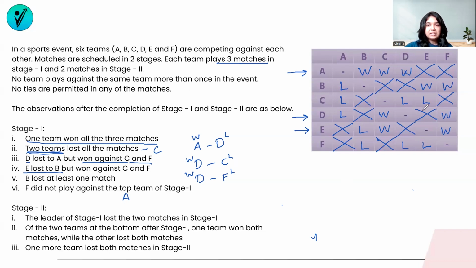This is all that we know about stage 1. And I think we have covered all the information from stage 1. I hope this is clear to everybody. So the 2 teams who have lost all the matches are C and F. The top team who has won all the matches is A. And we have everything else in place. Now, this is how stage 1 looks. Let's go forward and fill up stage 2 in a similar manner.